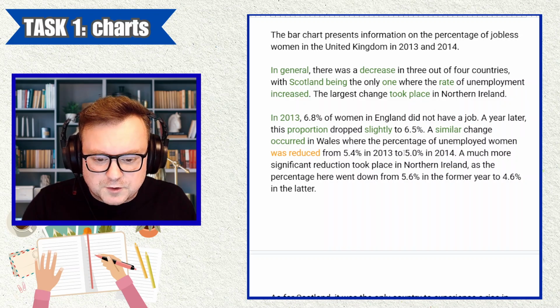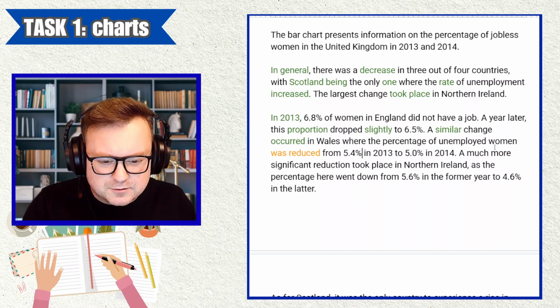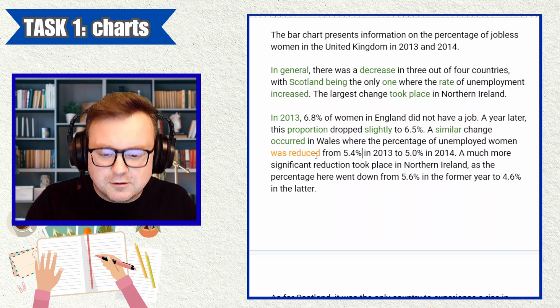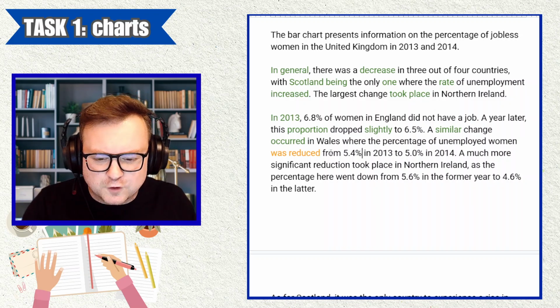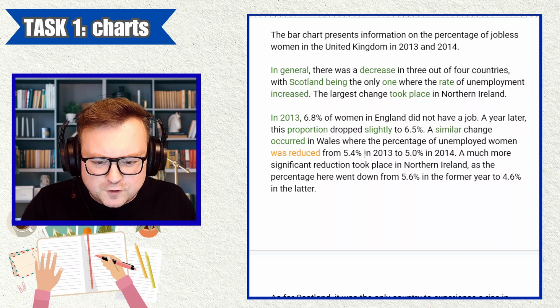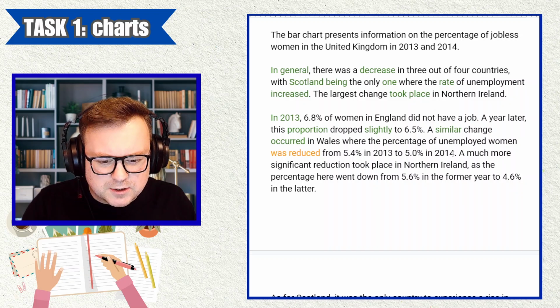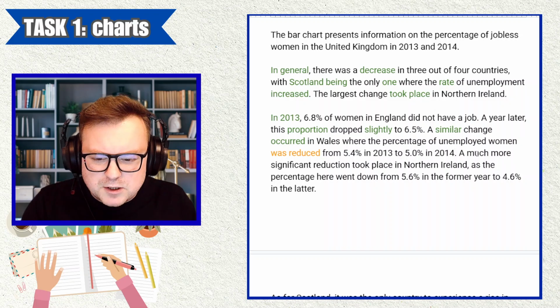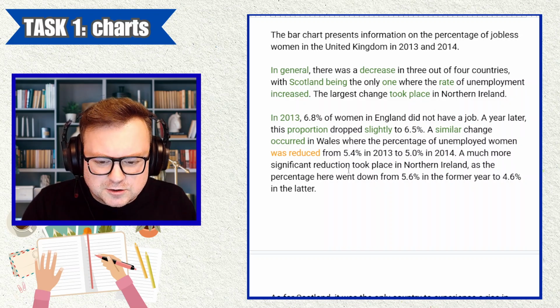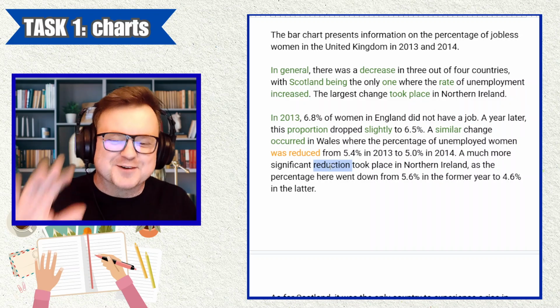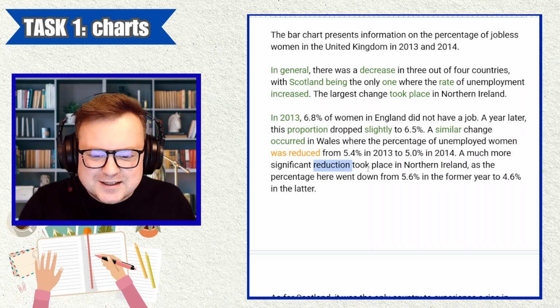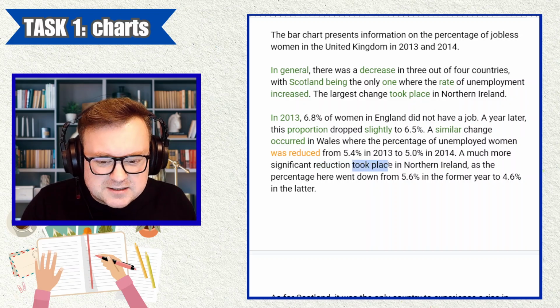Just use "fell." "The percentage of unemployed women fell" would be better, like "fell from 5.4% in 2013 to 5.0% in 2014." Cool. A much more significant reduction. The noun "reduction," fine. The candidate is really looking for those synonyms to talk about things going up and things going down. "Took place." Again, we get "took place." I have no problem with this being used twice.